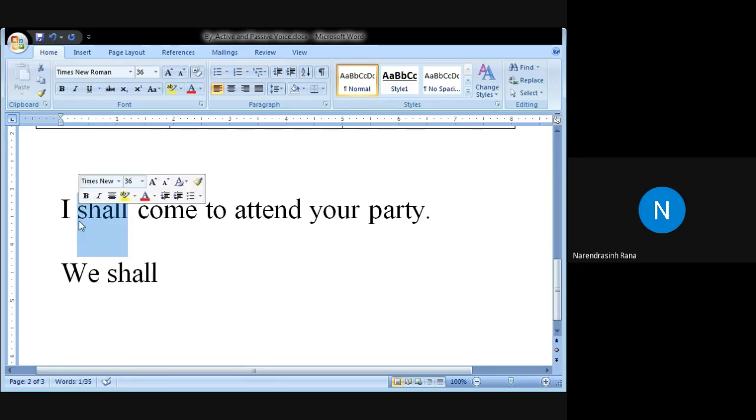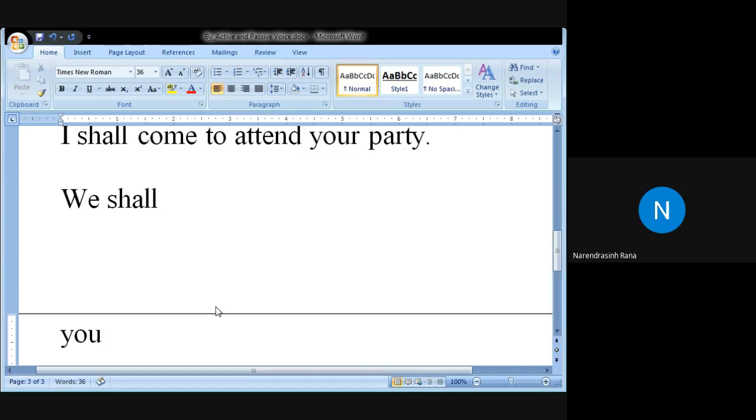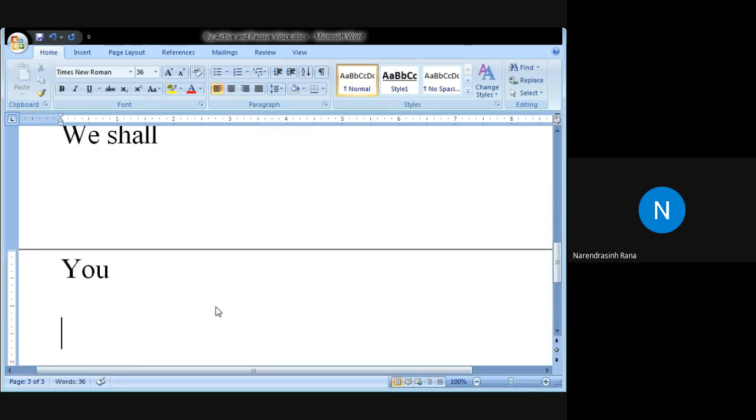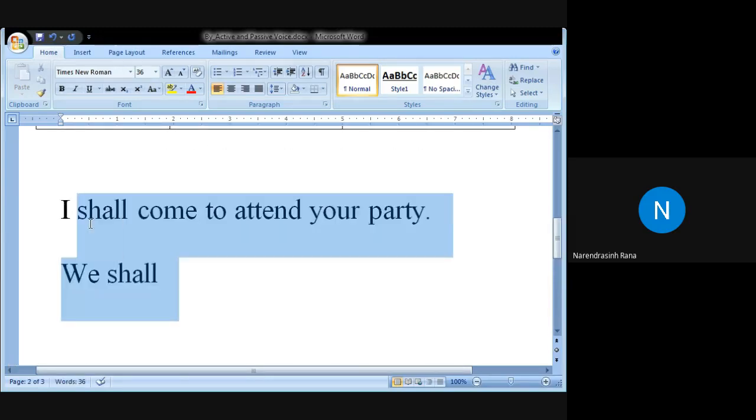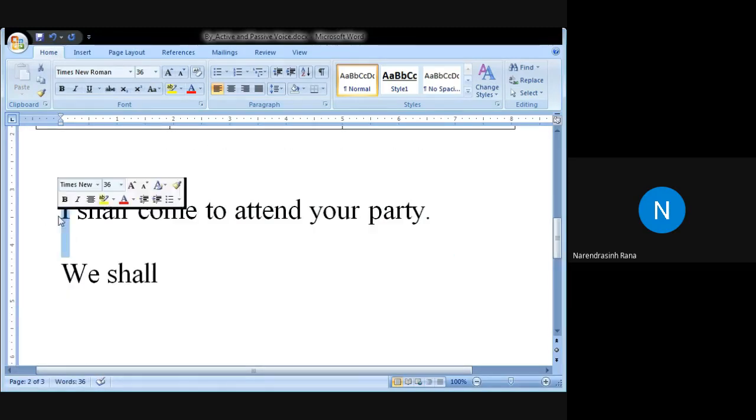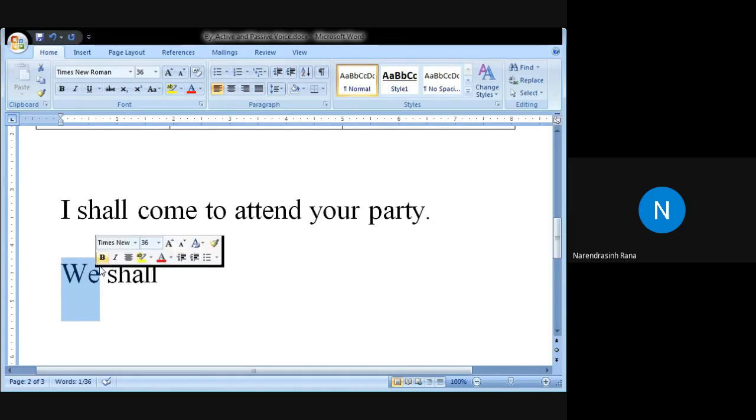And with 100% surety, you can tell about yourself only. Therefore, only in the first person, I and we. You cannot say about the second person, about you. You cannot say about third person, they or he, she, it. So you can give surety about yourself. Therefore, only along with I and we, first person, shall is used.